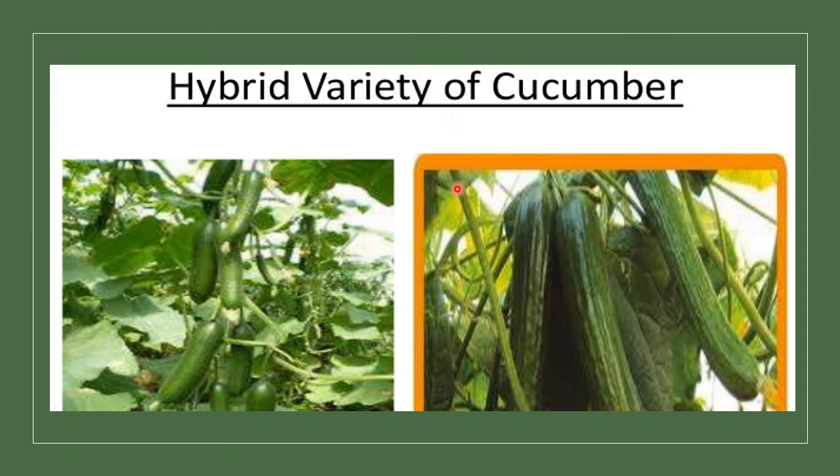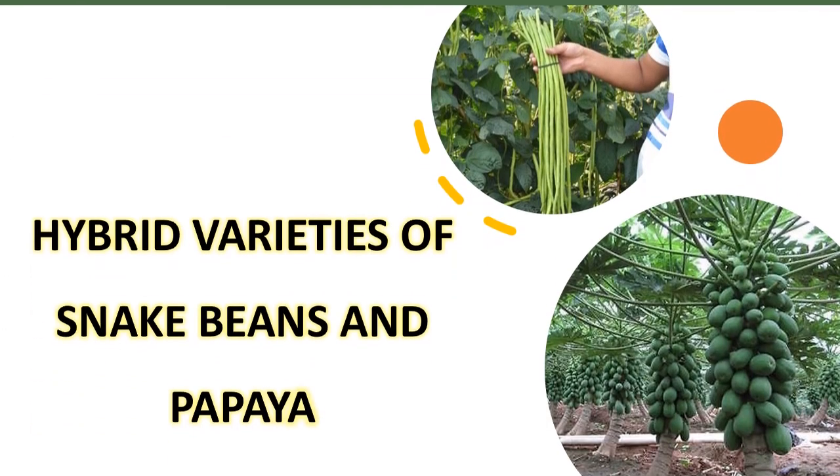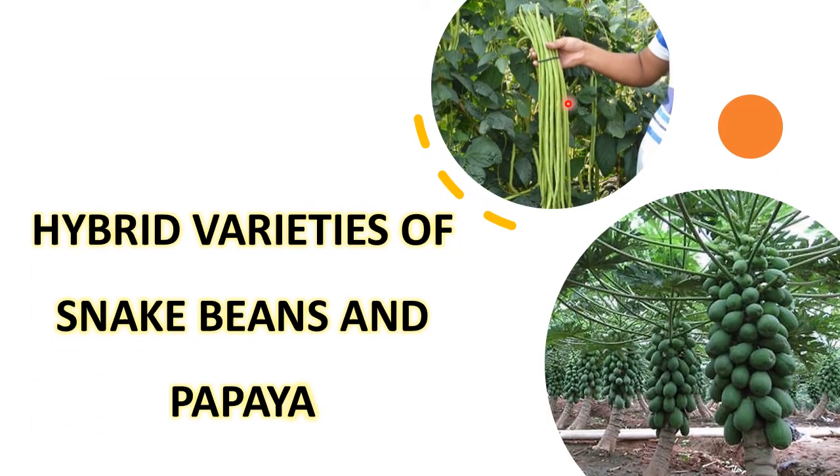Now concentrate on this slide. This is about hybrid variety of cucumber. Now this one, once again, hybrid varieties of snake beans and papaya.